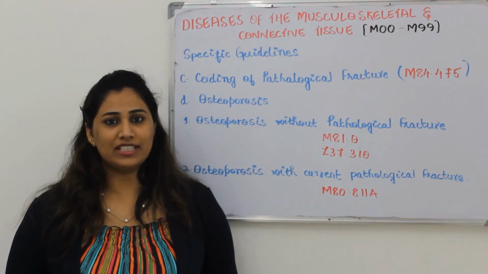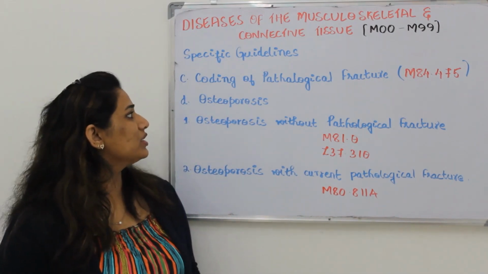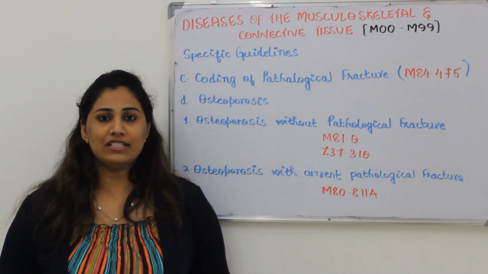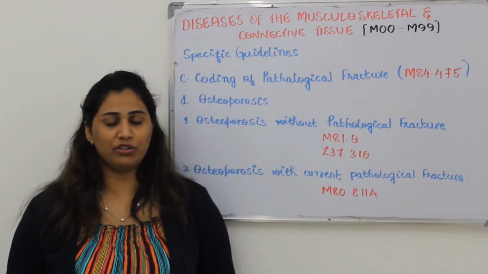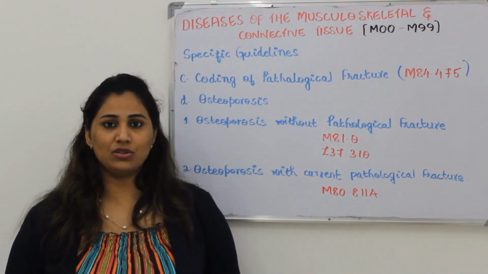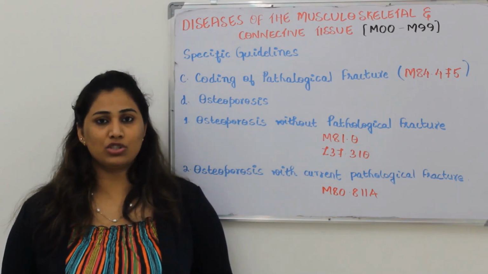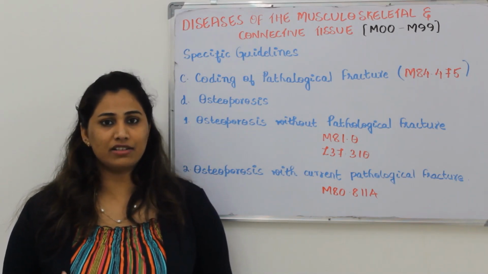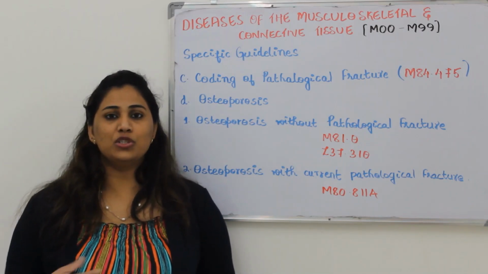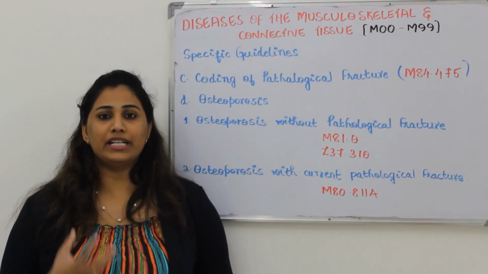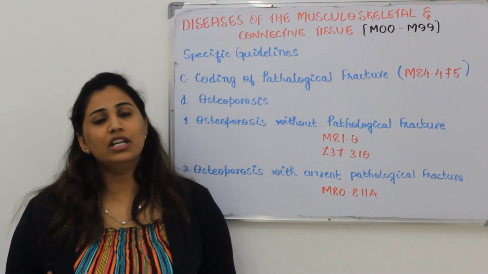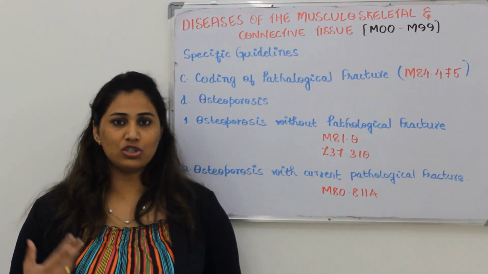Okay guys, now we will discuss the third point. The third point is coding of pathological fracture. What is a fracture? Fracture is nothing but a breakage in the continuity of the bone. Now what is a pathological fracture? It is due to some disease condition. For example, if the patient has osteoporosis, there is a chance of getting a pathological fracture. Osteoporosis is nothing but the bone density reducing or decreasing.